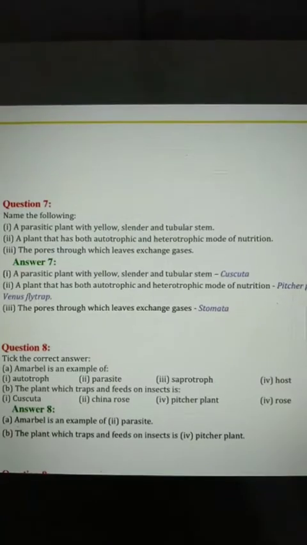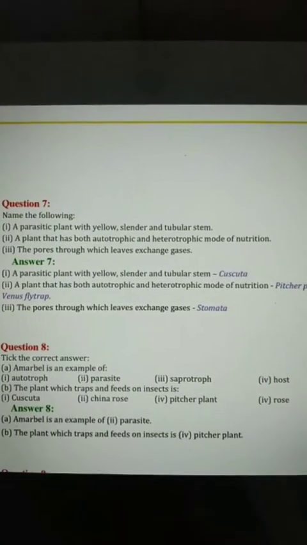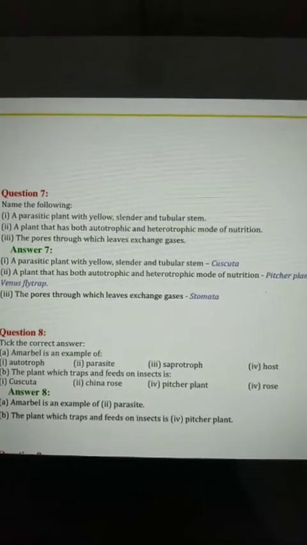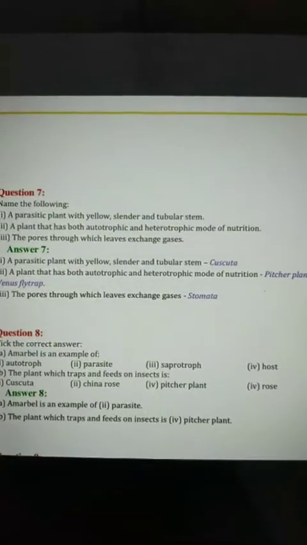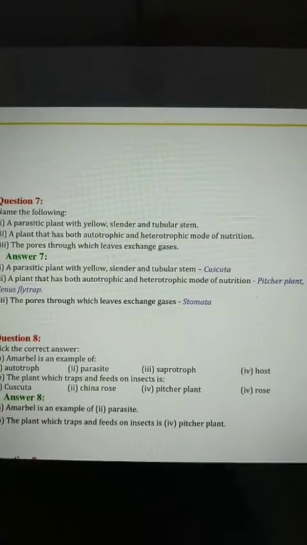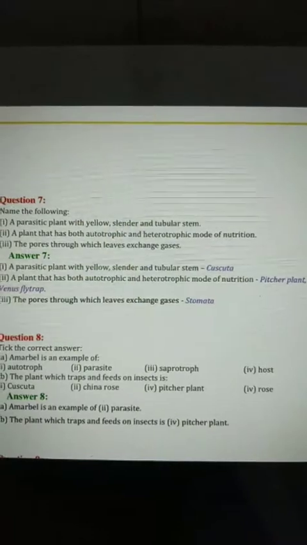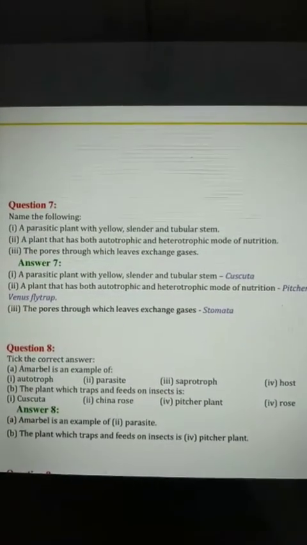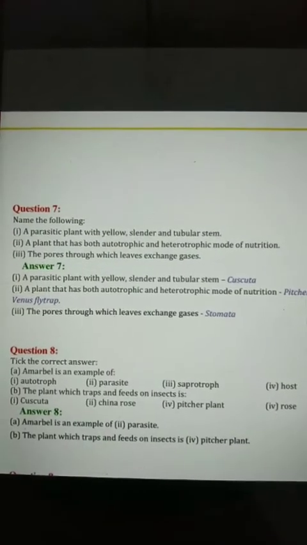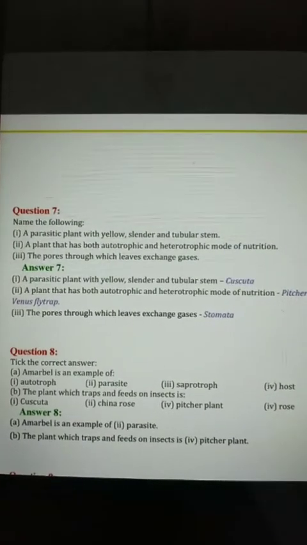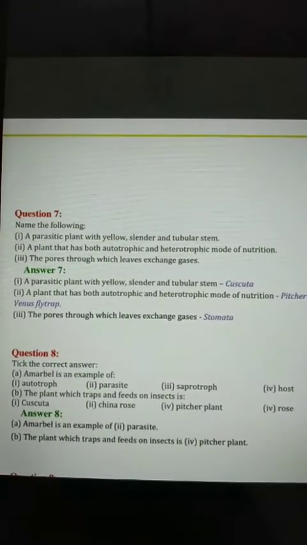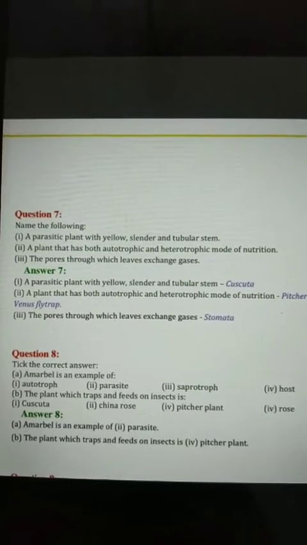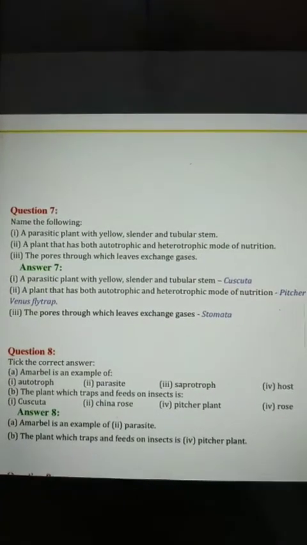Second one, a plant that has both autotrophic and heterotrophic modes of nutrition. That means some types of plants are dependent on insects also, and they can make their own food also. So this is called pitcher plant and Venus flytrap. Then third one, the pores through which leaves exchange gases. That means one type of hole in the leaves, from which they take in carbon dioxide and release oxygen. That pore is called stomata.